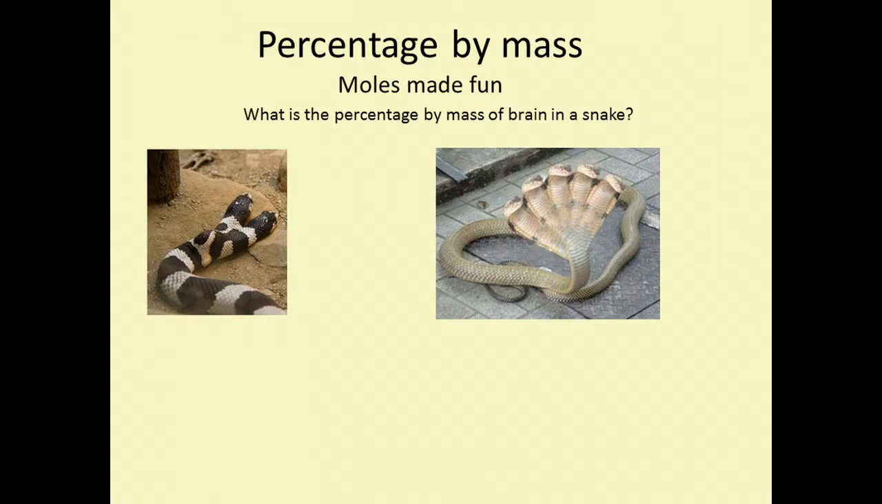So this is looking at percentage by mass and trying to put a different slant on it, using maybe a slightly alternative way of looking at moles to start off with. For example, a question might be, what is the percentage by mass of brain in a snake? Now you may think this is a rather strange question, and to be fair it is, but you might want to compare different animals together, so it might actually be interesting to compare the percentage by mass of brain compared to their overall body mass.